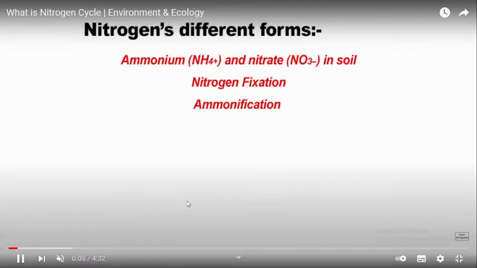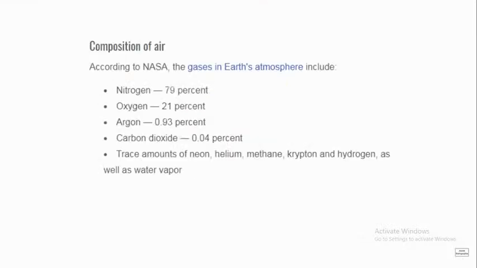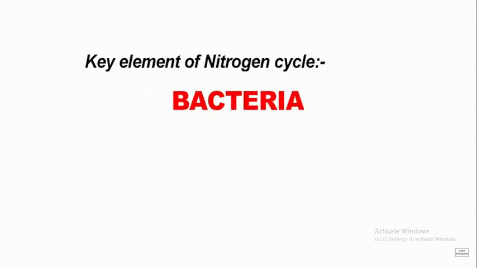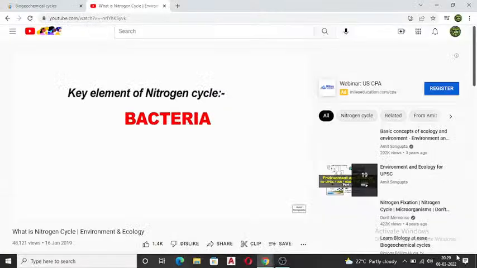Nitrogen has different forms: ammonia, nitrate, nitrite, and all this. When we are talking about composition of air, according to NASA, nitrogen 79%, oxygen 21%, argon 0.93%, and carbon dioxide about 0.04%. So let us see what the key elements of this cycle are.